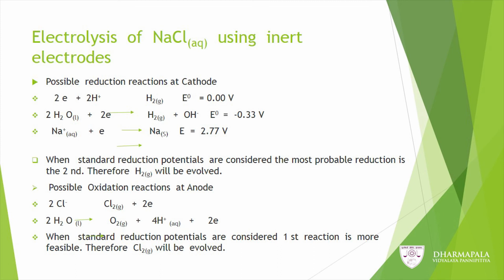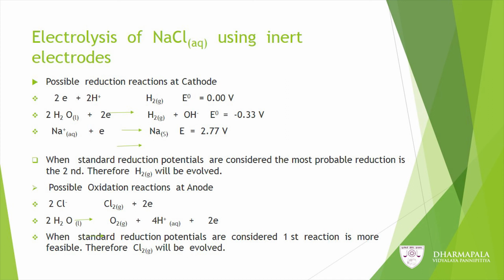Let us see what will happen when aqueous sodium chloride solution is electrolyzed using inert electrodes. There are three possible reactions at the cathode. First, 2H+ can gain 2 electrons and convert into H2. Second, 2H2O gain 2 electrons forming hydrogen gas and OH-. Third, Na+ reacts with an electron to form solid sodium.